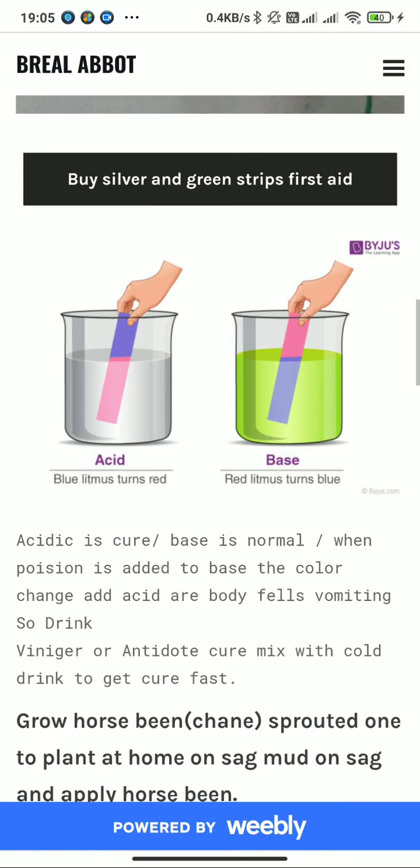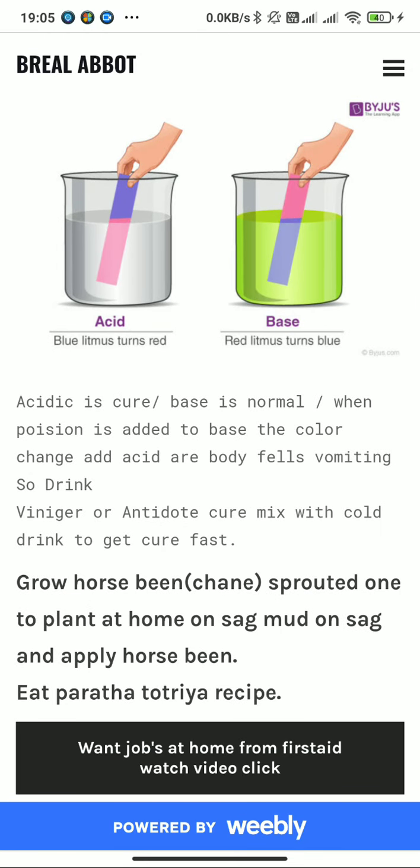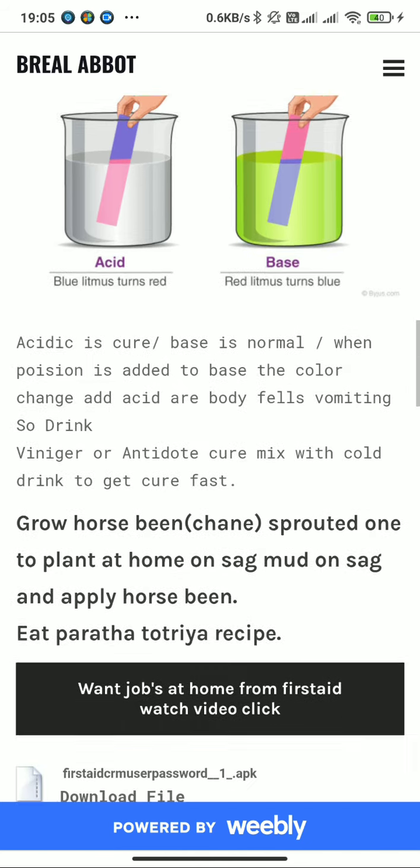Let me tell you, this is all that you have seen. Why are you here and what are you searching for? You can search all these things, and you can take this acid and base reaction. If you want, you can take litmus paper. You can check it out for any kind of poisons and snakes. You have everything over here.